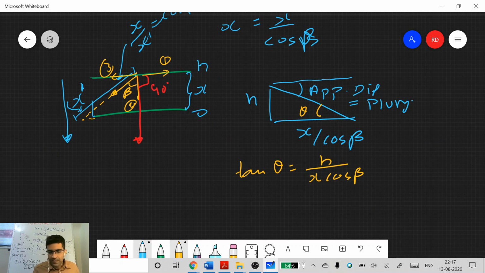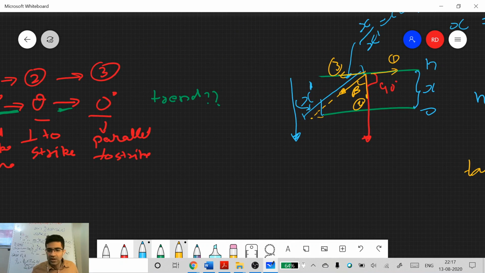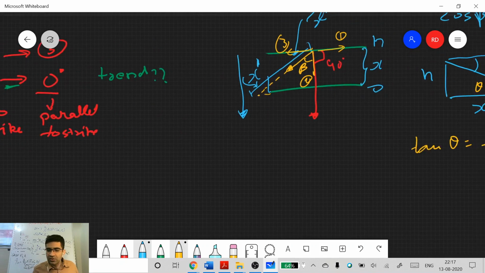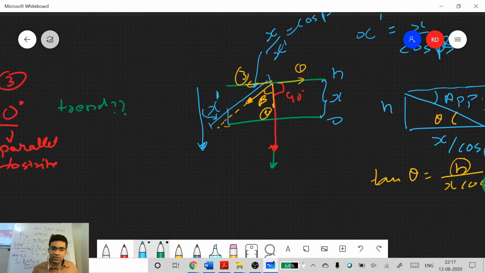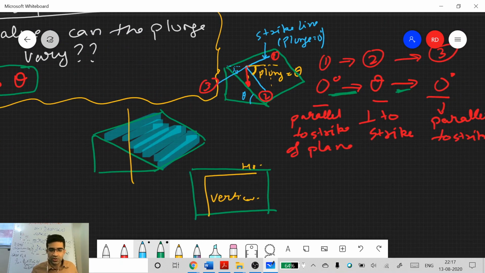and I'll just put these values here. So you will have to know what this h is. Either you know the true dip, then you can replace this h with something. So just like we calculate apparent dip, this is how this problem will be solved. But it will vary somewhere. It will depend on this beta value, that is why I say it will depend on trend, which is the orientation of this with respect to this vertical line. So you follow the same calculation that we did in the true dip, apparent dip calculations.